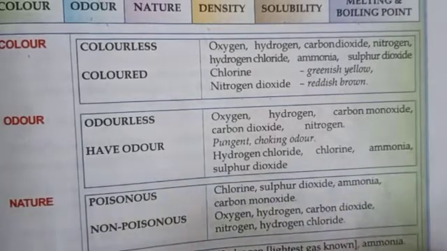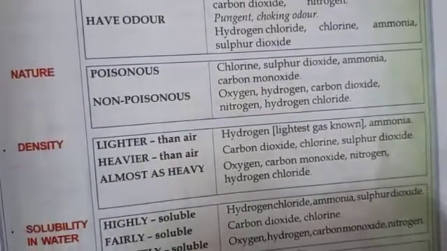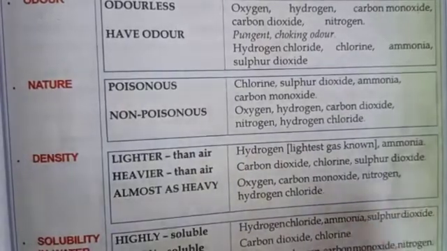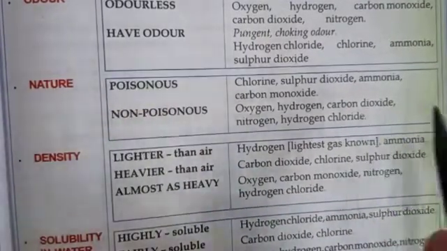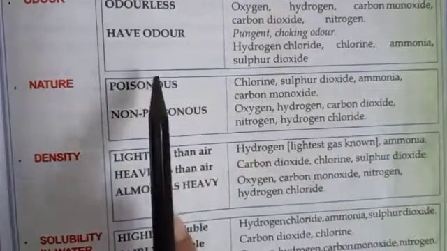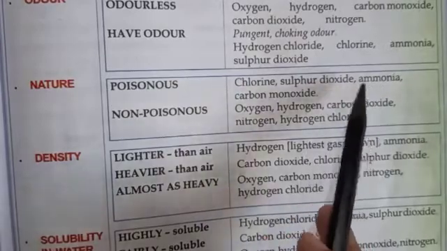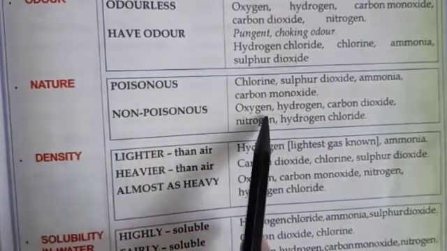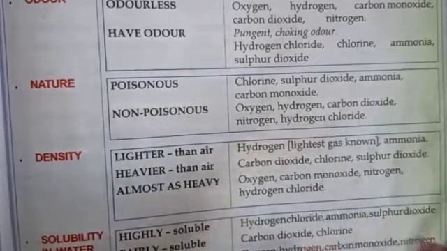Then comes nature. Some of these gases are poisonous, meaning toxic, and some are non-toxic. Poisonous are chlorine, sulfur dioxide, ammonia, carbon monoxide. Whereas non-poisonous are oxygen, hydrogen, carbon dioxide, nitrogen, hydrogen chloride.